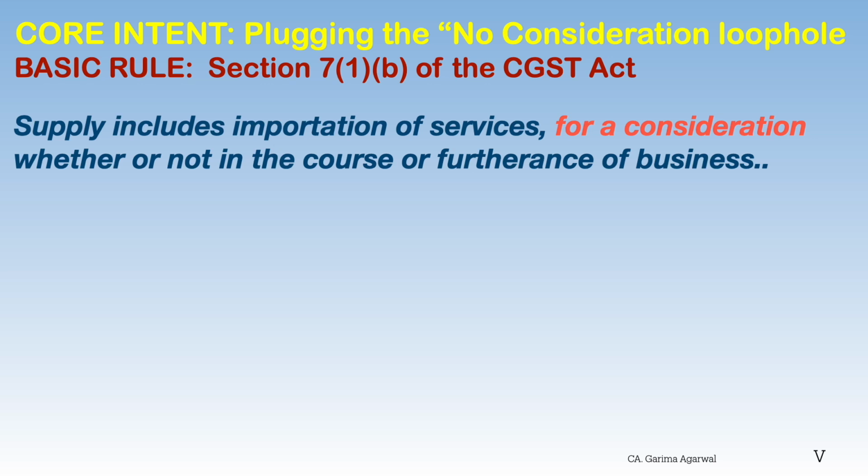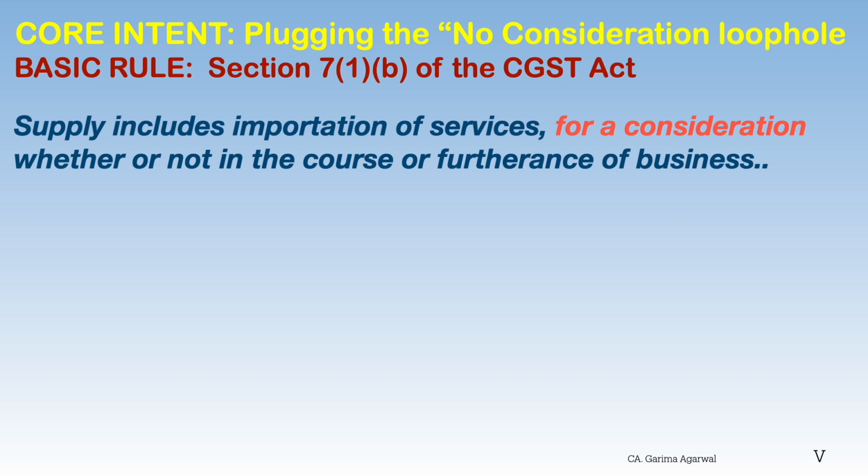Imagine this. You run a successful business in India and have a parent company or a branch office in the US. They send you some marketing strategy services. They don't charge you a single rupee for it. It's completely free. So you think, great, no cost, no GST to worry about, right? This is exactly where Para 4 of Schedule 1 of the CGST Act comes in. And it's a game changer. So the core intent was to plug the no consideration loophole.